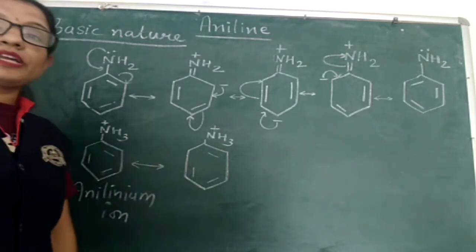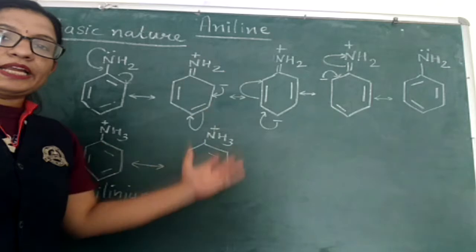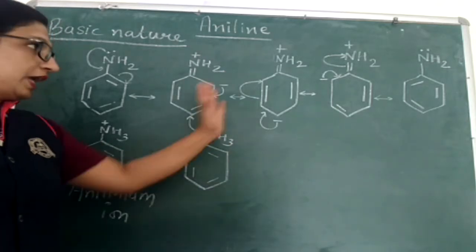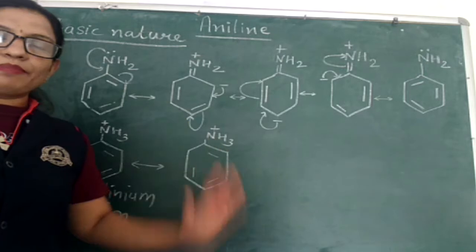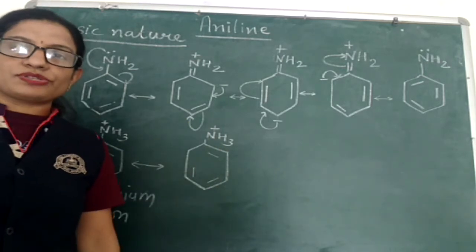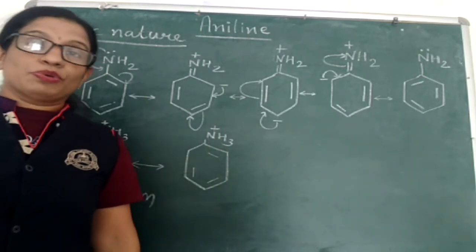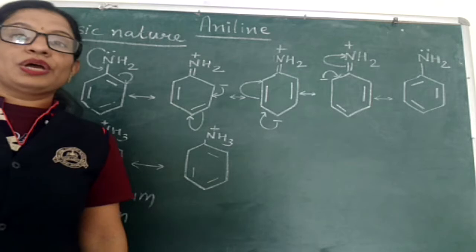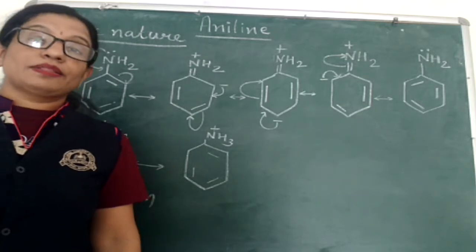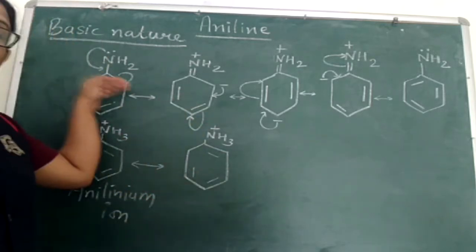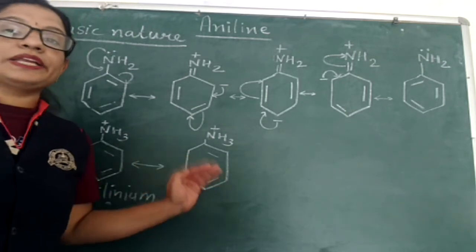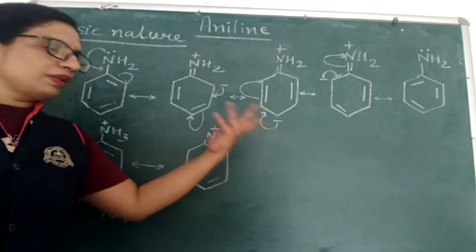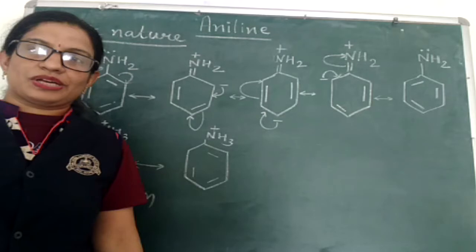If we compare the resonating structures of aniline and anilinium, aniline has more resonating structures, and the anilinium ion has fewer. We know the more the number of resonating structures, the more the stability. This means that aniline is more stable than its cation, the anilinium ion, on the basis of the number of resonating structures.